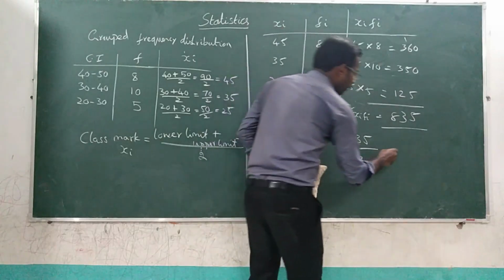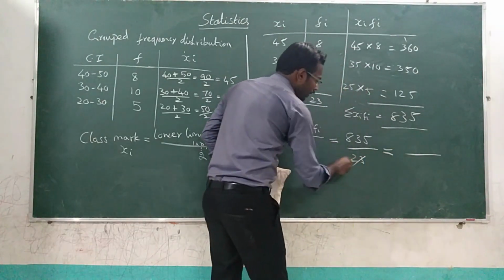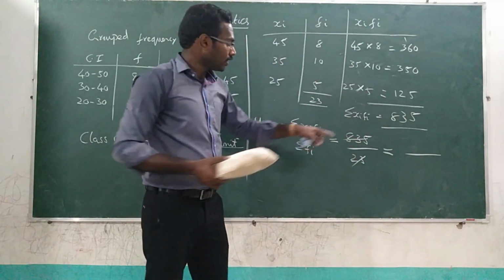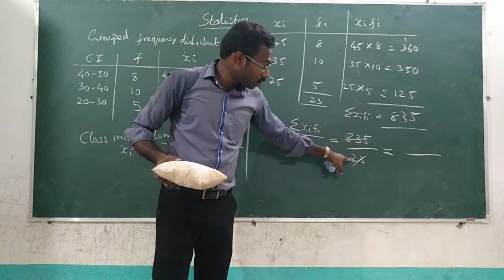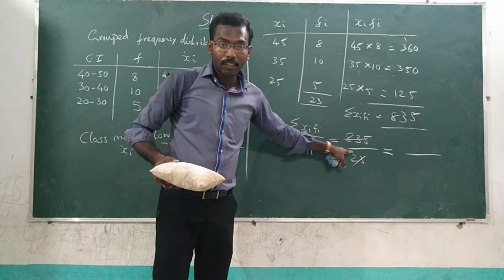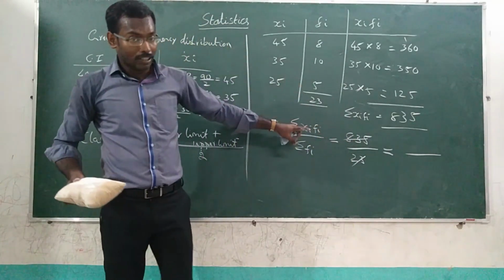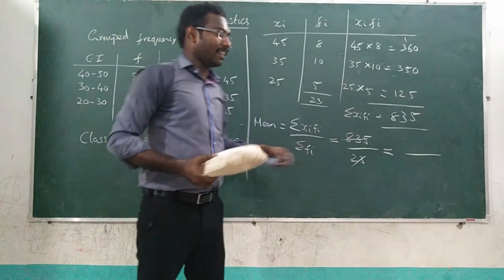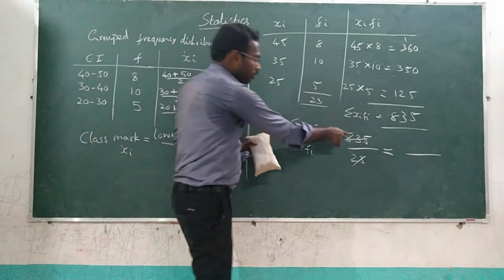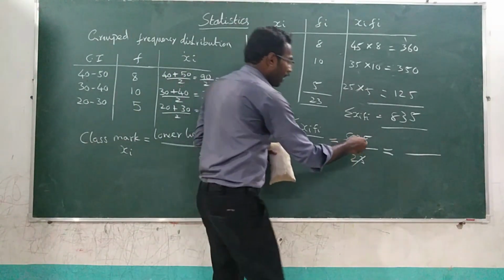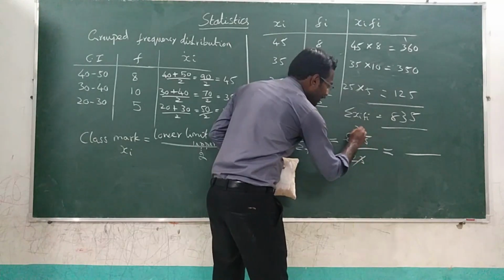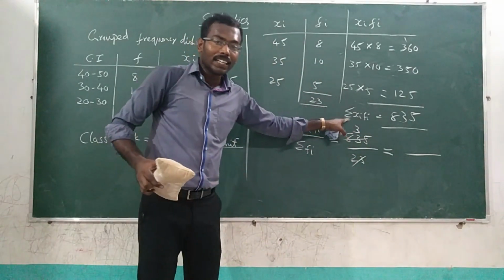So if you divide it, what will come? Whether 83 is divisible by 23. 23 ones are 23, then 2 23s are 46, then 69, then 92. So we can't go for 92, so we'll start with 69. That is 3. 23 3s are 69.